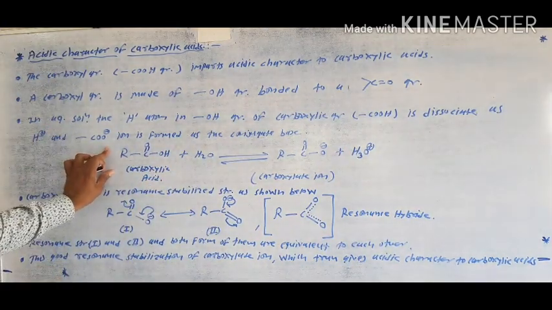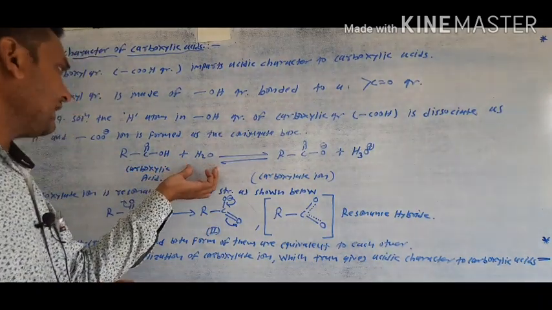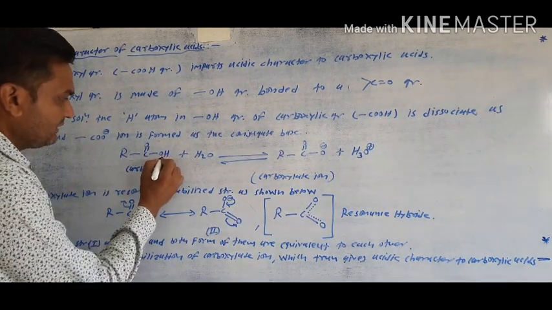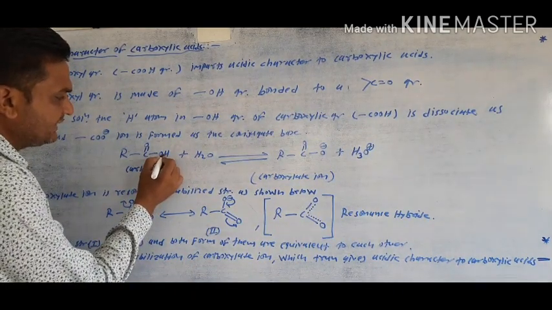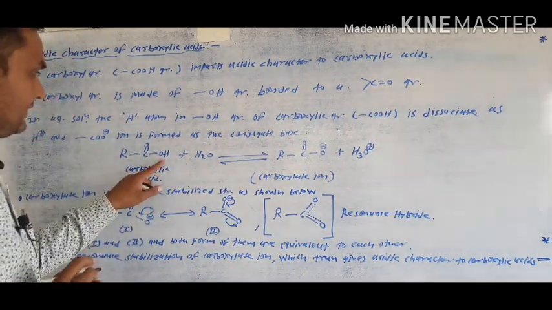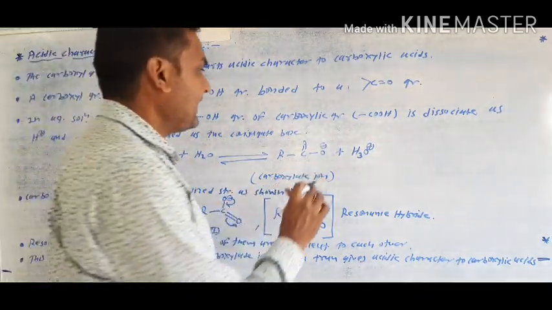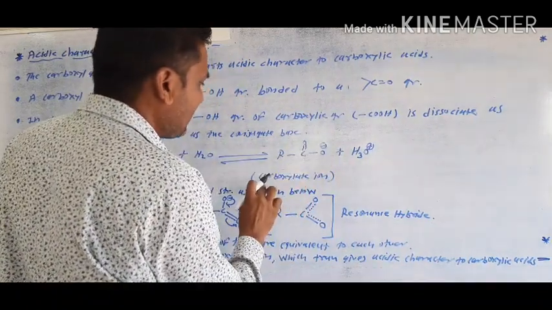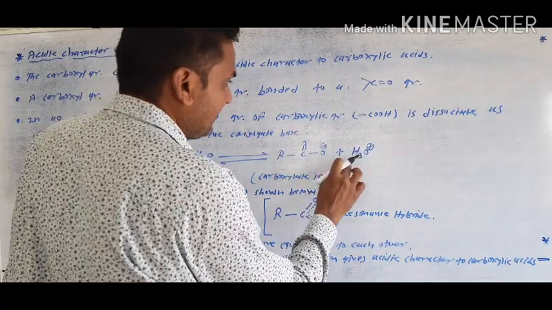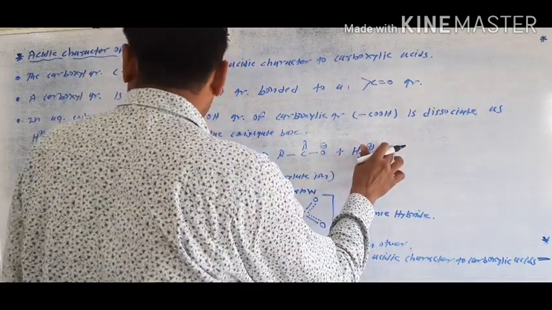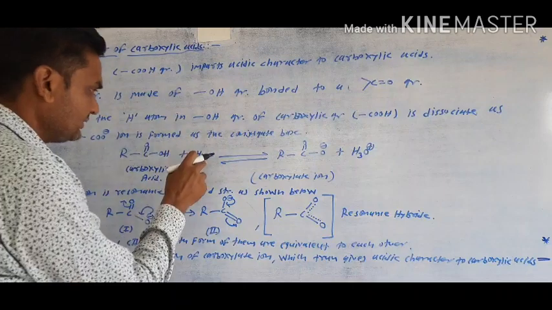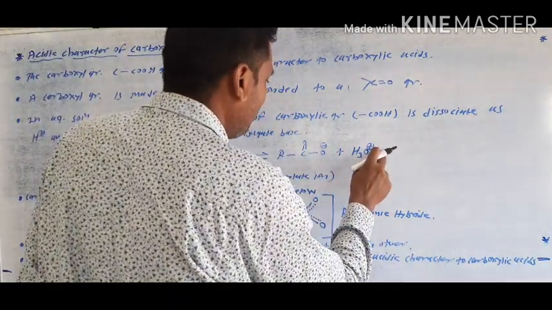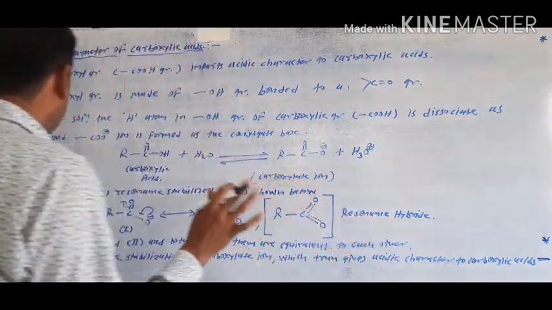For example, suppose this is the carboxylic acid. When this carboxylic acid is in aqueous solution, it will dissociate. In the hydroxyl group, the bond between this hydrogen and this oxygen is broken, giving RCOO-, the carboxylate ion, plus H3O+. This proton, this hydrogen, goes to the water molecule, and the water molecule is converted into H3O+. The resulting RCOO- is called the conjugate base.